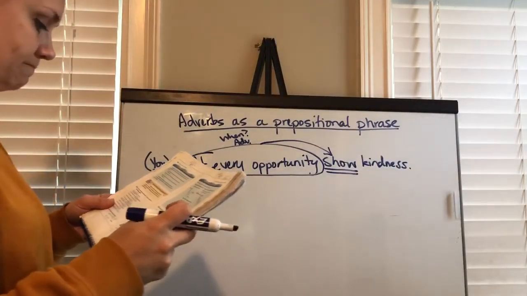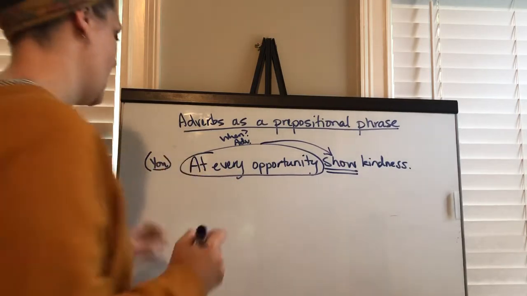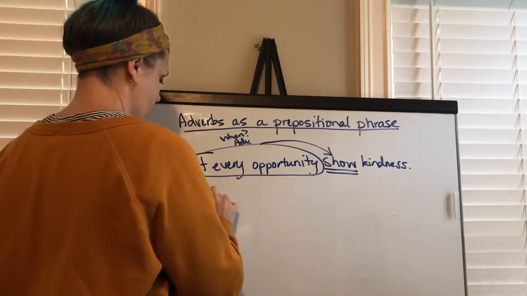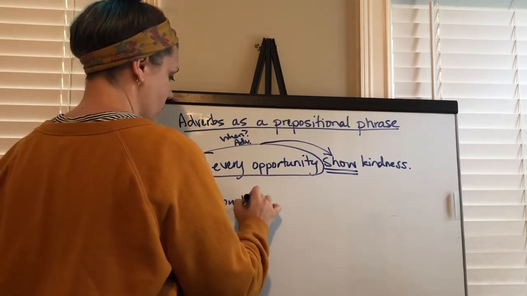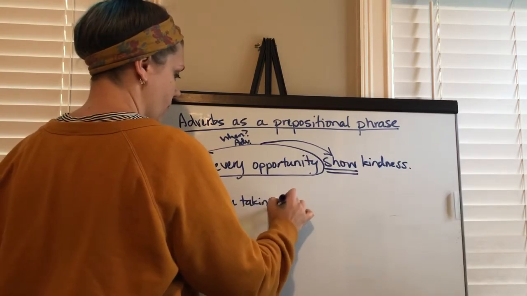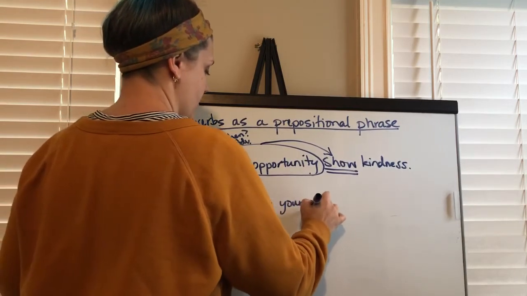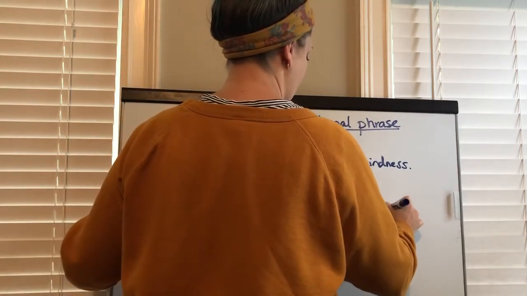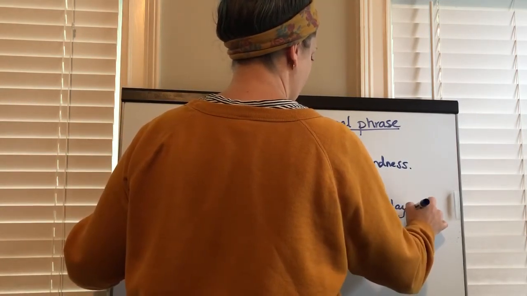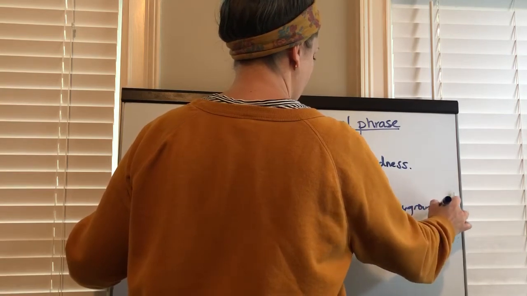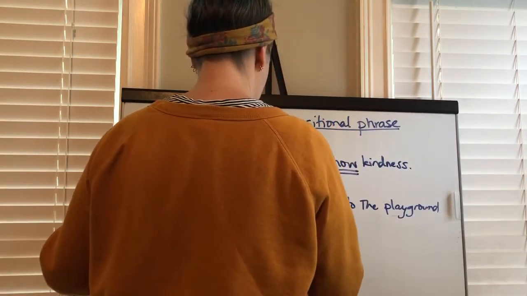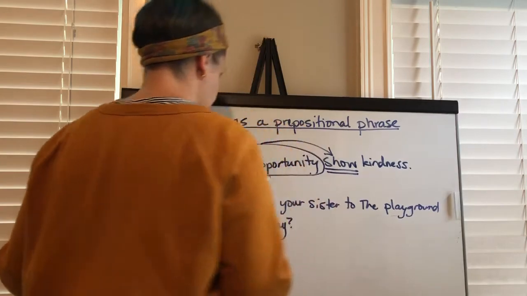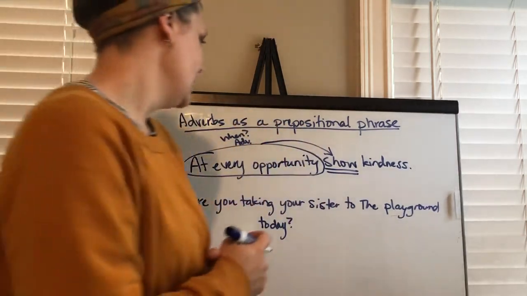The next one. Are you taking your sister to the playground today? All right.